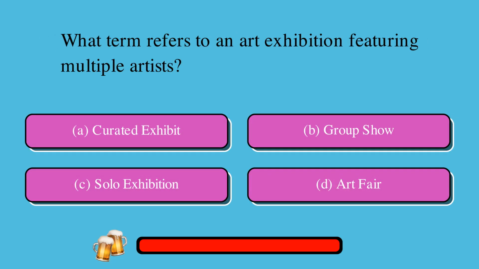What term refers to an art exhibition featuring multiple artists? A. Curated exhibit, or B. Group show, or C. Solo exhibition, or D. Art fair? The correct answer is B. Group show.